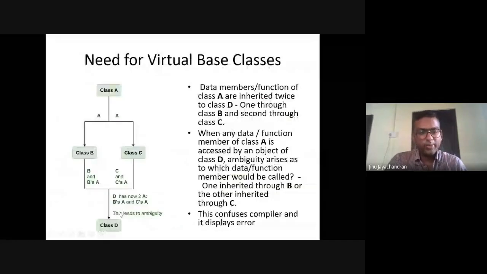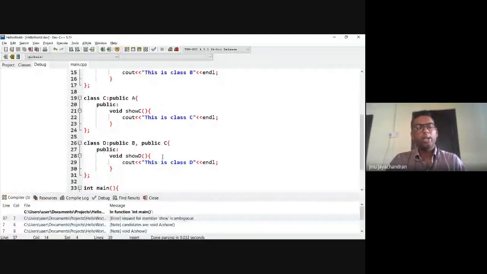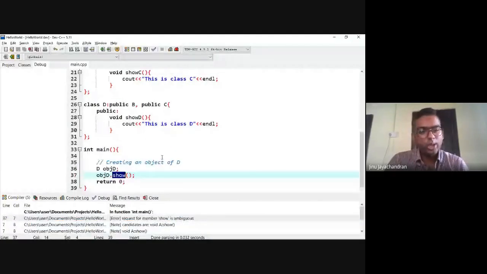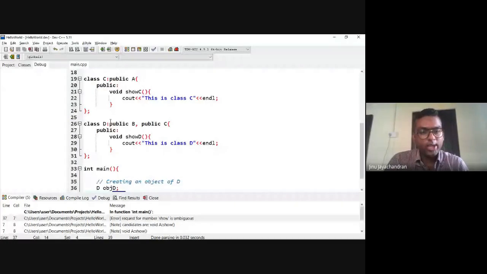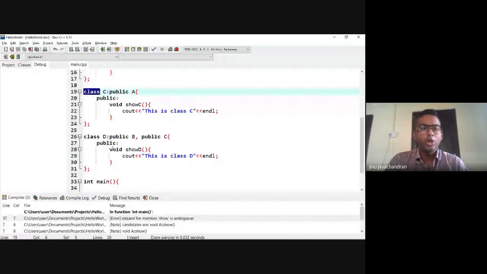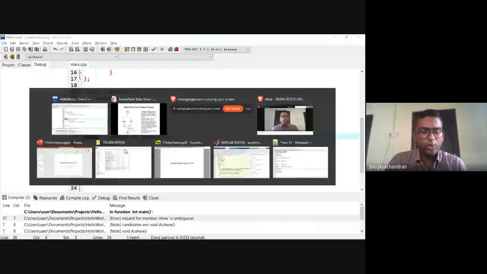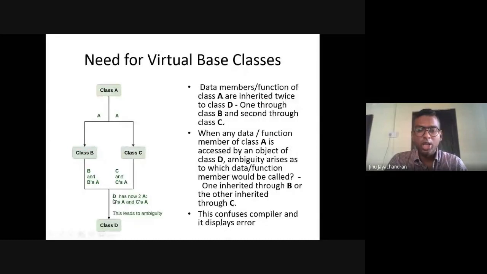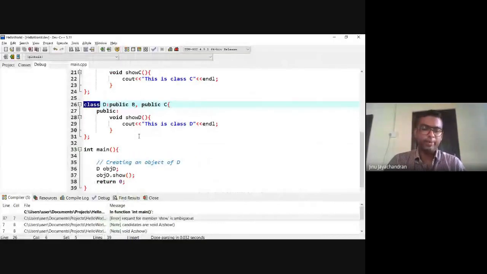It is saying that the show function is actually ambiguous, meaning the compiler cannot judge whether you are inheriting the show function from class A to class B to class D, or from class A to class C to class D. There are two different paths to inherit that same member function, which the compiler cannot determine, and that's why this error is happening.